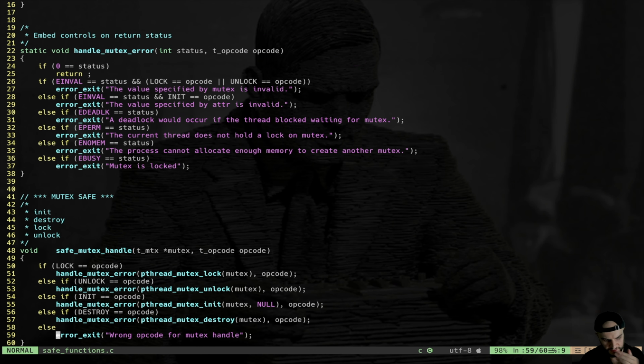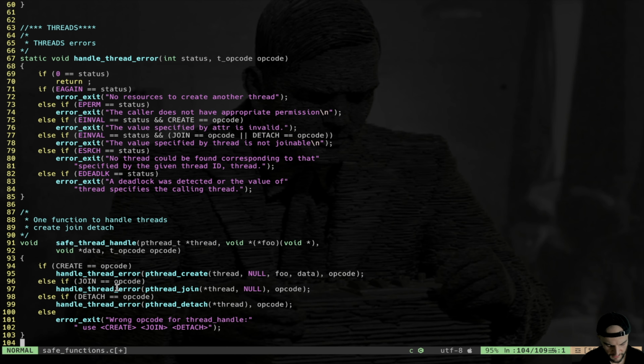Boom, here it comes. This is the final result. It has been kind of tedious to create, but now when I want to use a function coming from the pthread API, for example mutex lock, mutex unlock, init, or destroy, I will simply call that. I don't care anymore about potential errors. This is all going to be taken care of by this save mutex handle. I will do the same for the threads. It is exactly the same pattern, so I will just code it and I will show you the final results.